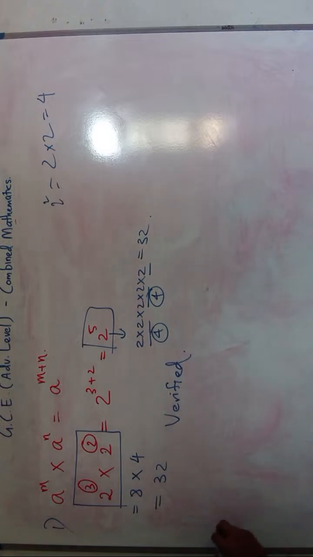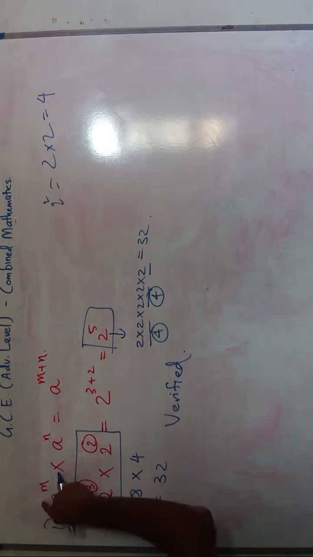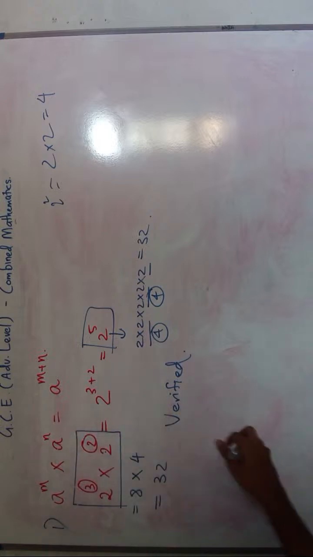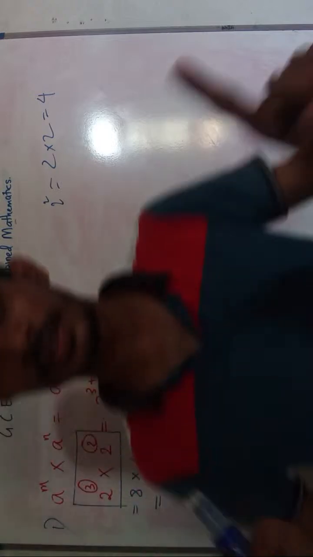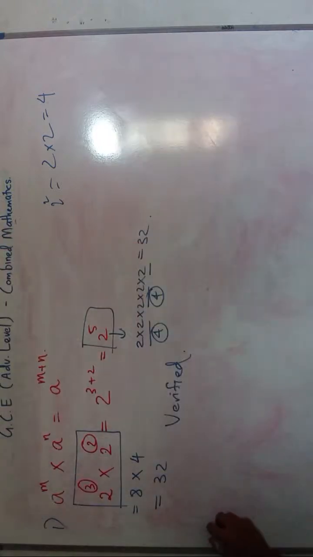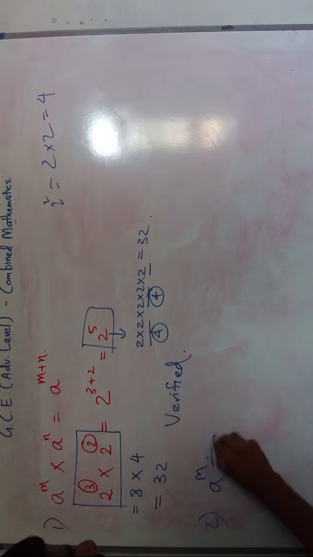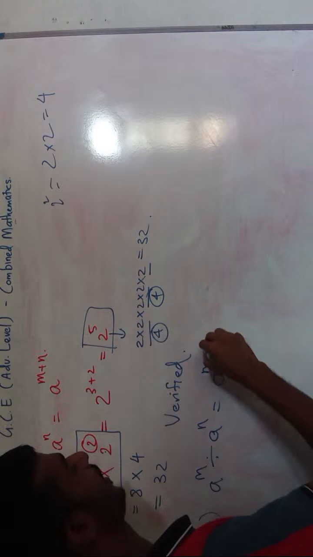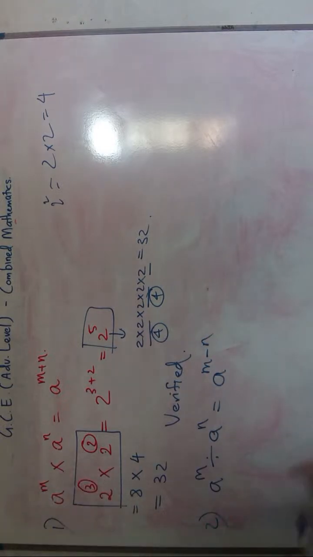Now, when two indices with the same base are divided, we will just subtract the exponents. Second one, a power m divided by a power n will be equal to a power m minus n. Let's look at an example.